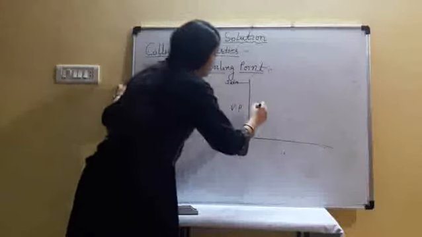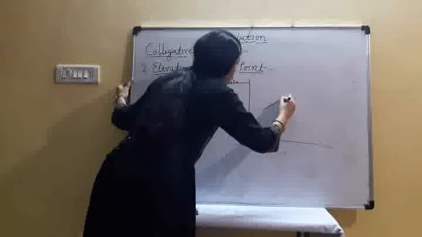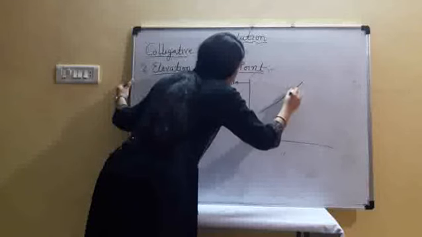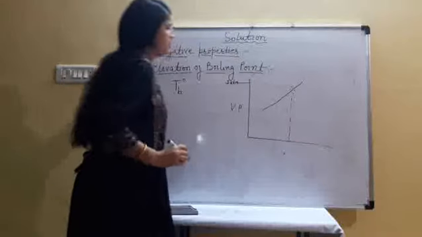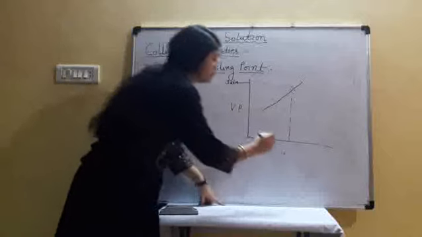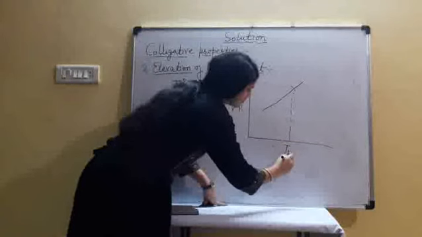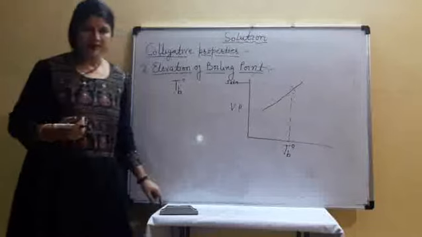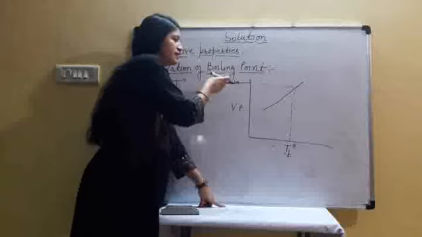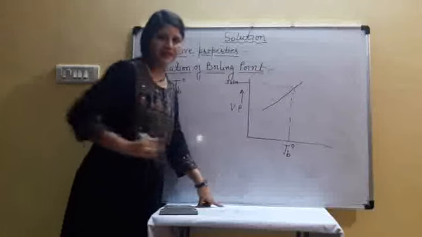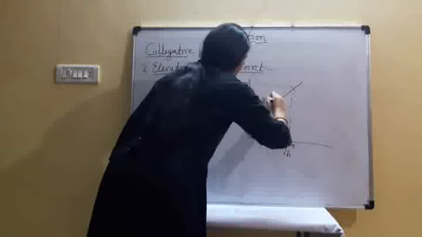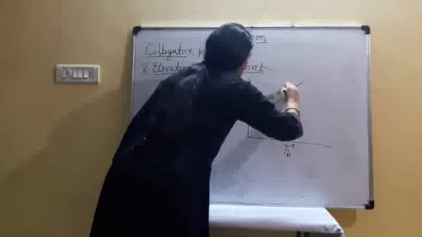As we heat, the vapor pressure of the liquid increases, and at this temperature the vapor pressure of the liquid becomes equal to the surrounding pressure. It means at this temperature the pure liquid starts to boil. Is it clear? Because boiling point is the temperature at which its vapor pressure becomes equal to the surrounding pressure. This graph represents the pure liquid. I think, is it clear?